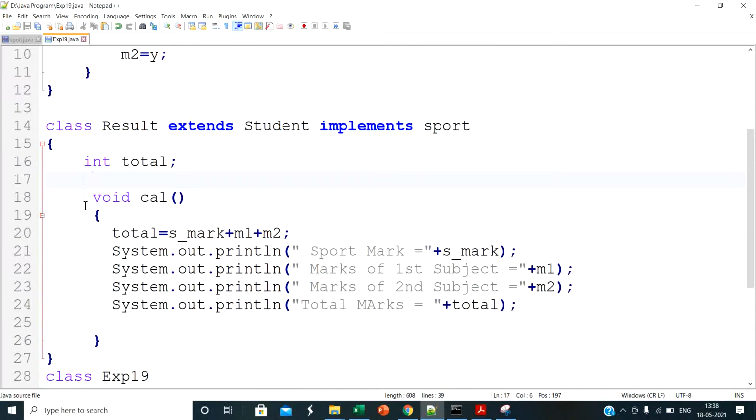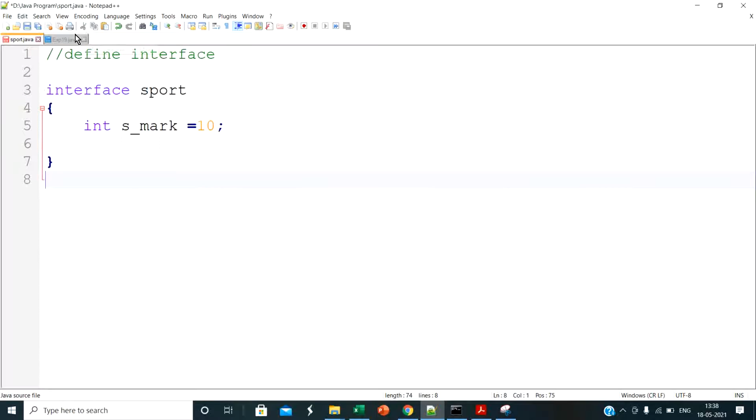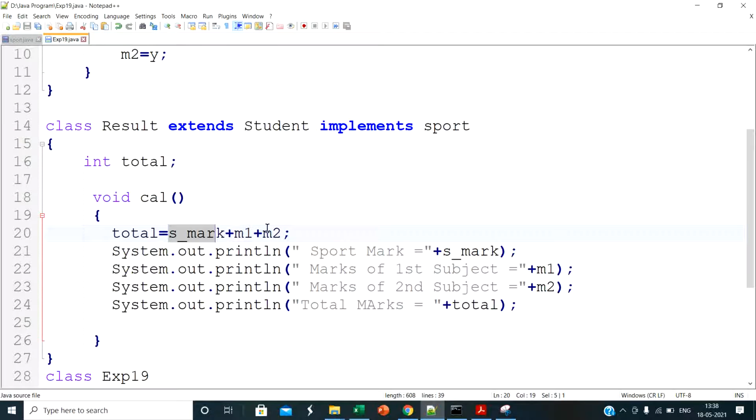Then inside the result class I declare one variable, total, then I declare one method, void cal. Inside that method I write one formula to calculate the total marks. Total marks is equal to s_marks, sports marks, that is defined in the interface, plus m1 plus m2.